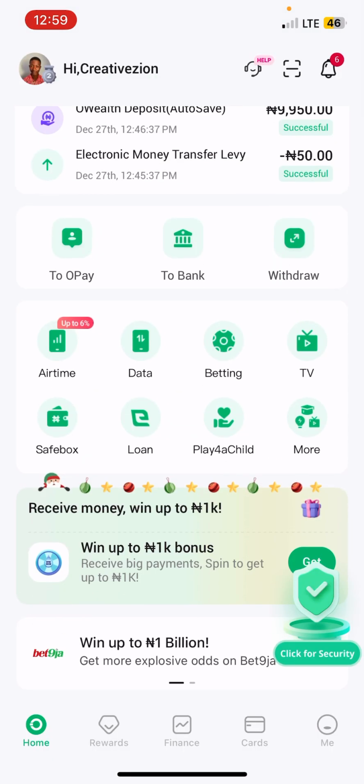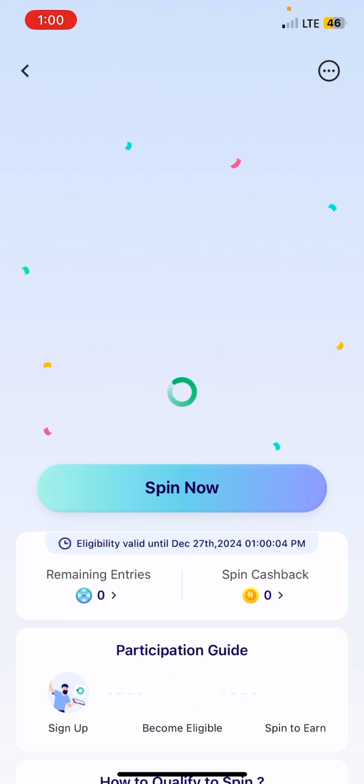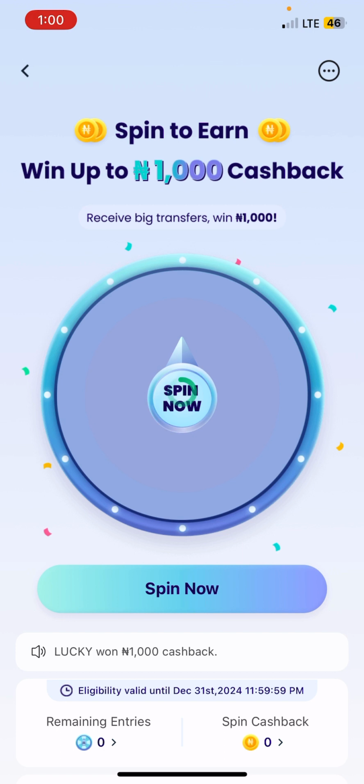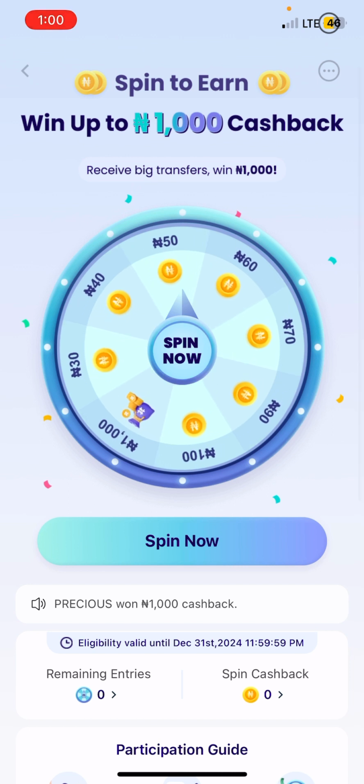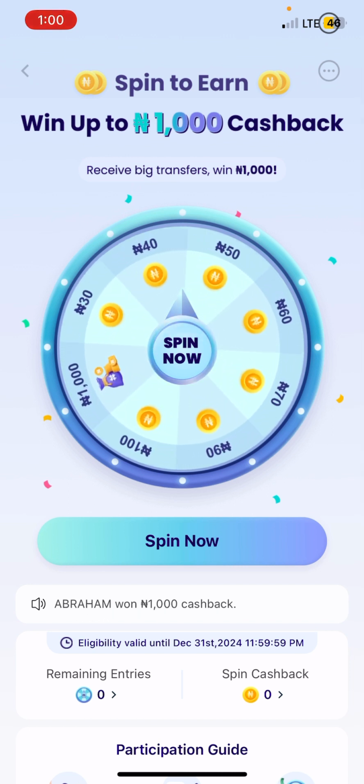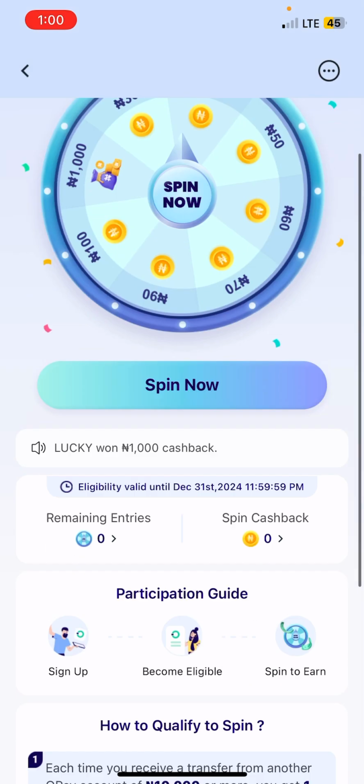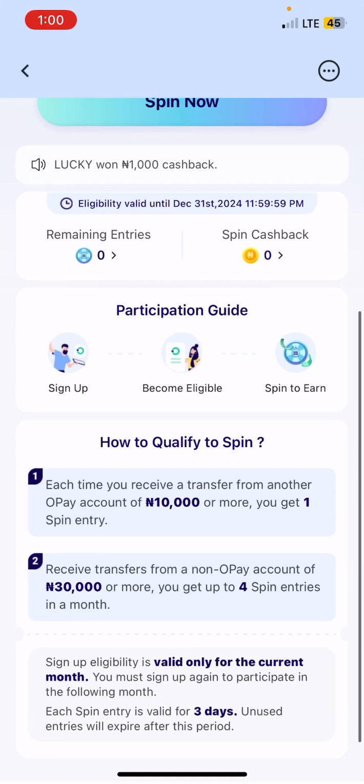So also, if you want to, there's this win and spin. You click over here. Let's wait for it to load. So as you can see, we spin to earn, win up to 1,000 naira cashback. It is very easy for you to win through this promotion. So you can see you can win any of these: 40 naira, 50 naira, 60 naira, 70 naira, 90 naira, 100 naira, 1,000, and so forth.